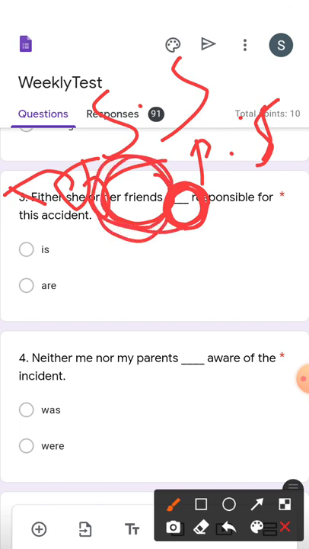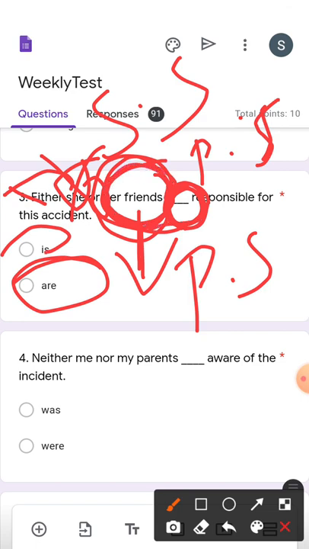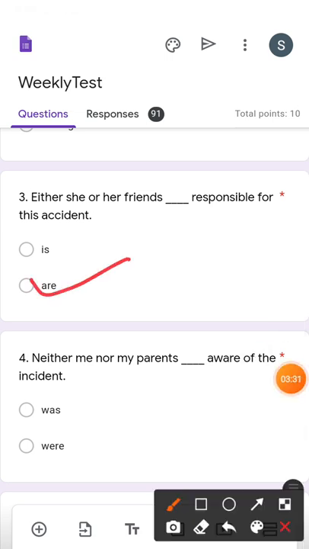Her friends. So we have to consider the verb according to this plural subject. Her friends is a plural subject, hence R is your correct answer. According to she, is should come, but as the second subject is plural and it is near to your blank, that is your verb, therefore we need to consider her friends here. So the correct answer is R.